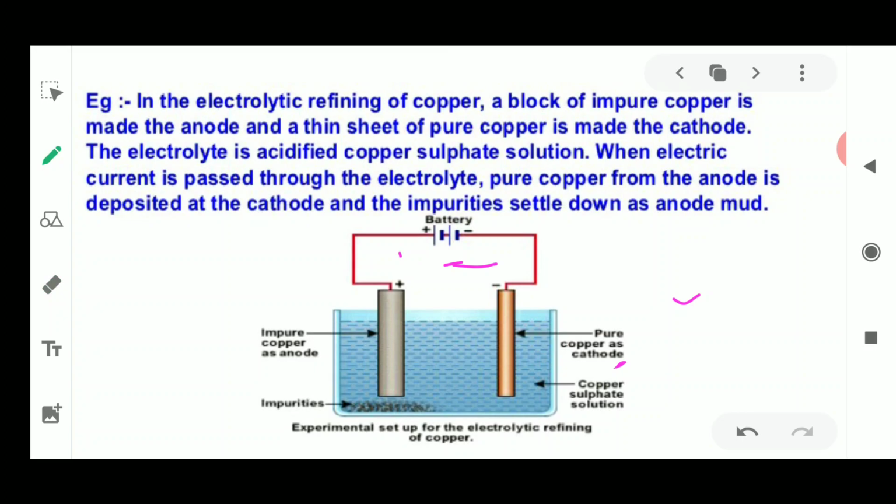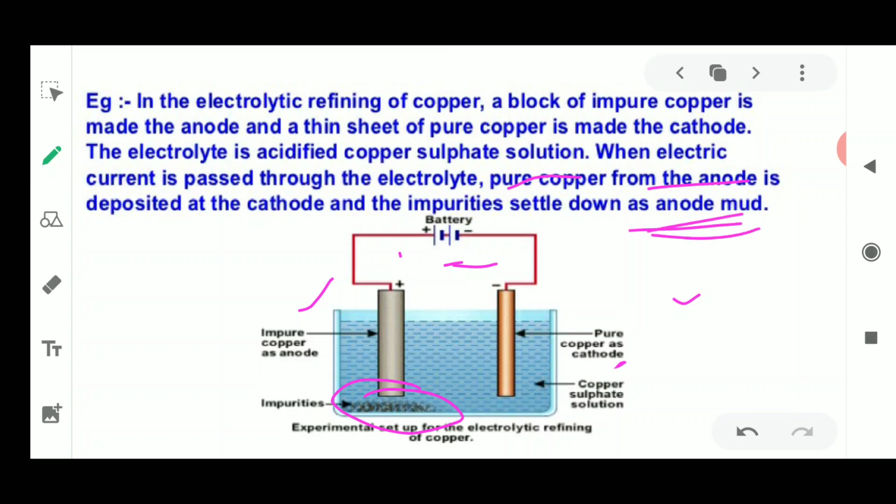Now, since this electric current is passed through this electrolyte, pure copper is formed. Why do we get pure copper? Because all the impurities will settle down at the bottom of the anode terminal, or the bottom of this electrode, and that will be known as anode mud, and we will be left with only the pure copper. Now from the salt solution also, copper is going to be deposited again, and from the impure copper, the impurities will settle down in the form of anode mud.